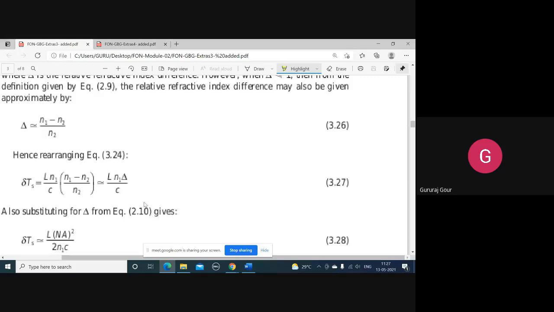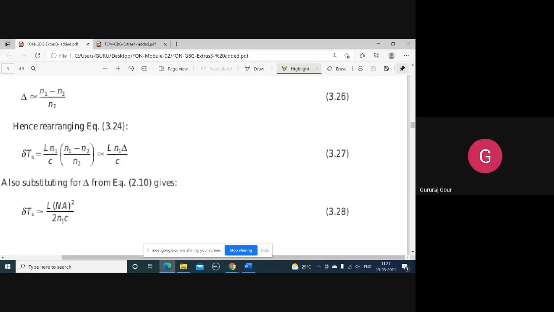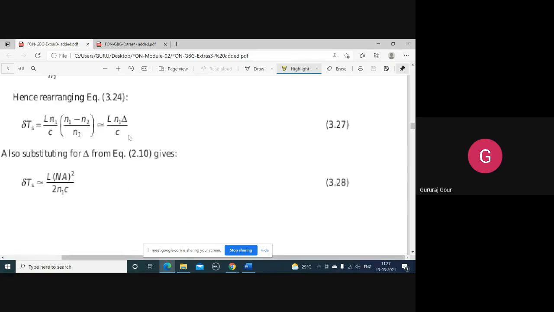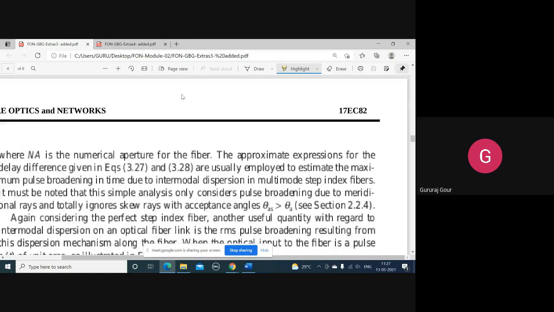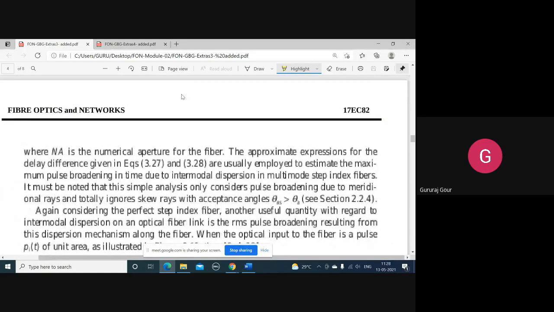And here also do not go for looking into the equation. δTs we are now trying to express in terms of numerical aperture, because we know the relationship between the index difference Δ and the numerical aperture. We are including the delta and numerical aperture relation as a part of δTs. We'll get it approximately equal to L NA² by 2n1c. So this is a very important expression we are getting.